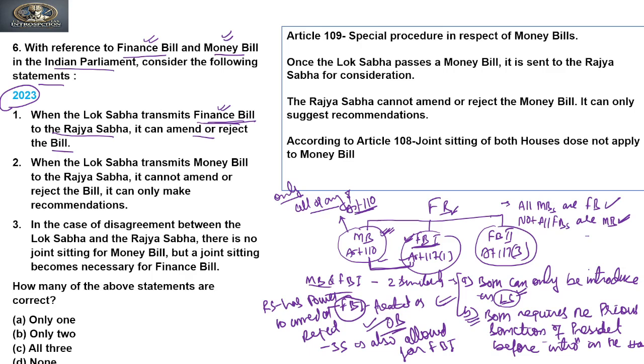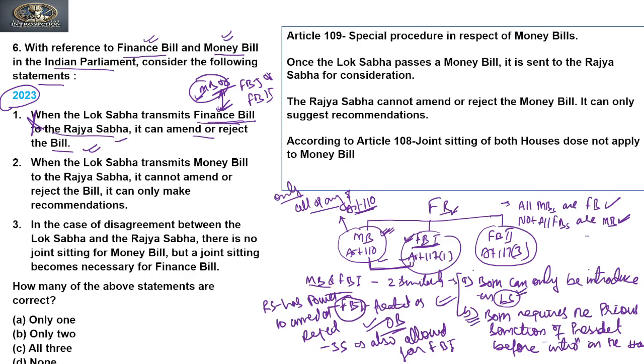Now after this, if we come to the first statement, it says that when the Lok Sabha transmits a finance bill, here the distinction is not made which type of finance bill. Does it want to say that the money bill or other than the money bill is transmitted? If the finance bill first or finance bill second is transmitted to the Rajya Sabha, then yes, the Rajya Sabha can reject the bill, but the Rajya Sabha cannot reject the money bill. So the first statement does not clearly mention which type of finance bill it is talking about. On that basis, we can say that the first statement is an incorrect statement.